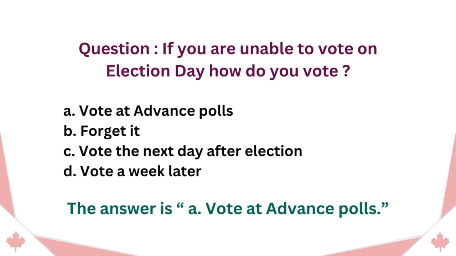Question: if you are unable to vote on election day, how do you vote? A. Vote at advance polls. B. Forget it. C. Vote the next day after election. D. Vote a week later. The answer is A. Vote at advance polls.